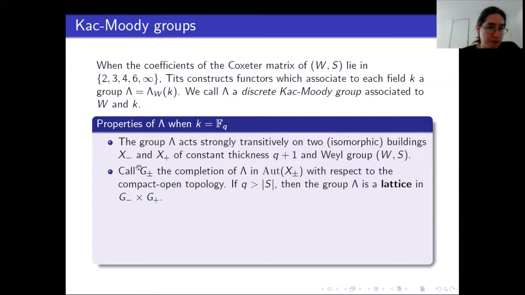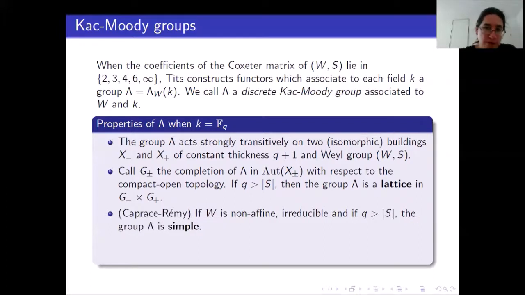We take the G plus or G minus, the completion of Lambda in respectively the automorphisms of X plus or the automorphisms of X minus. And I claim that in this case, if this q is large enough, then the group Lambda is a lattice in G minus times G plus. So it's an irreducible lattice in the product of these two completions.